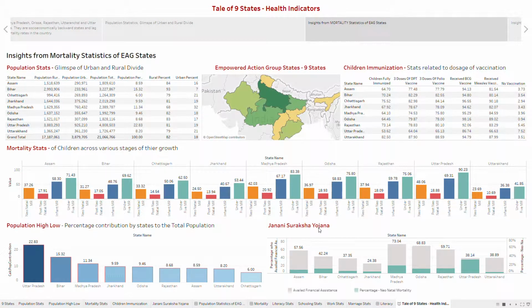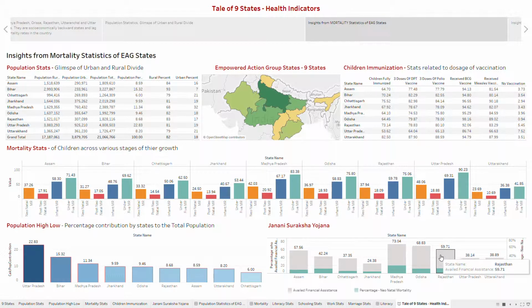Janani Suraksha Yojana, which is in the bottom right, which is also known as Mother Security Scheme in English, is an Indian government scheme proposed by the government of India. It actually aims to decrease neonatal and maternal deaths happening in the country by promoting institution delivery of babies. This is a safe motherhood intervention scheme under the National Rural Health Mission. It is 100% sponsored scheme and actually brings in cash assistance with delivery and post-delivery care.